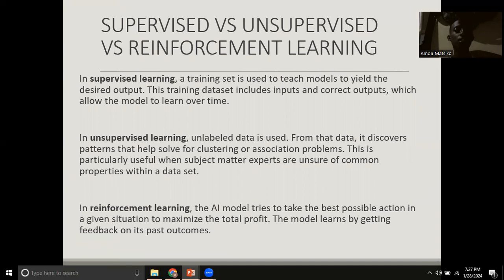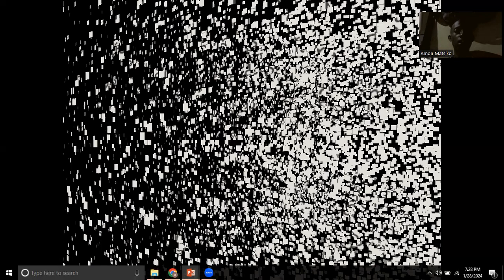So unsupervised learning, here basically we use unlabeled data, which is not the case with supervised learning, and this happens in a way that the algorithm will learn by clustering data depending on its similarities and patterns. So this will particularly be useful when the subject matter experts are unsure of the properties within the data set. And reinforcement, basically this one is where the AI model tries to take the best possible action in a given situation to maximize the total profit. The model learns by getting feedback from past outcomes. So basically that's a recap of the three.